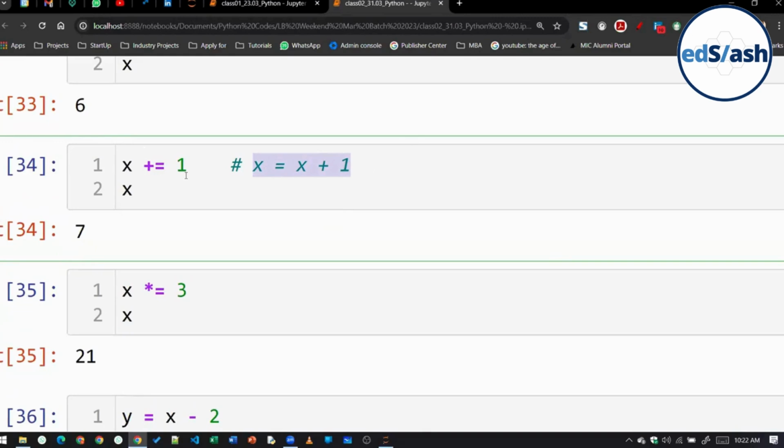When you are doing some operation on a particular variable and then you're storing the output of the operation in the same variable, like in this case, we are using the x variable to fetch the value, and then whatever is the output of the operation is being stored in the x variable again. So in this kind of cases, you can use assignment operator. Like here, plus equal to is an assignment operator. So what it is doing, it is adding 1 to the current value of x. Okay, and whatever is the output is being stored in the x variable again. Is this clear, everyone?